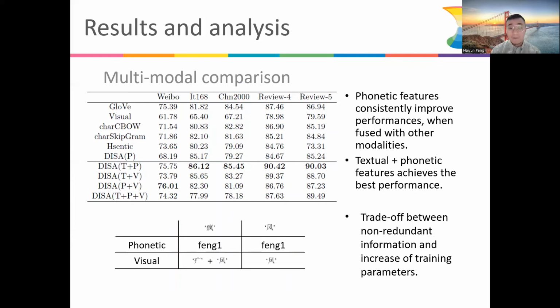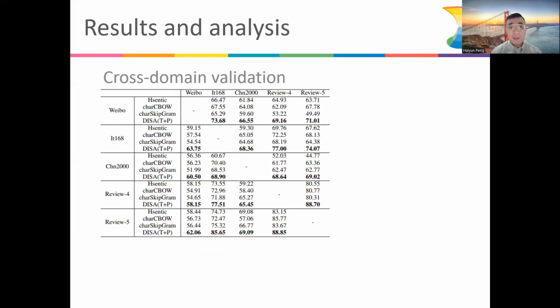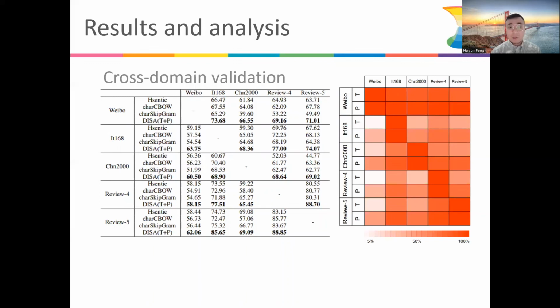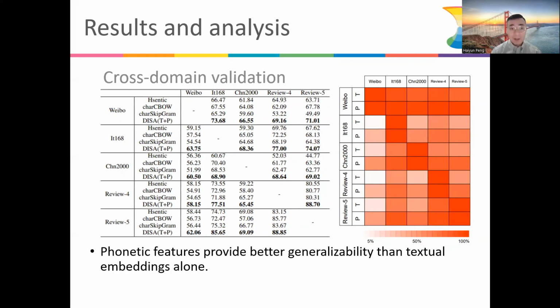The next evaluation is a cross-domain validation, where you essentially train the model on one dataset and test on the other datasets. You will see that the DISA network with T and P features has the best cross-domain performances. We believe it is due to the common tokens shared by the training and test datasets. That's why we plot the ratio of the intensity between the 2 datasets on the figure on the right. So the phonetic features provide better generalizability than the textual embeddings alone.